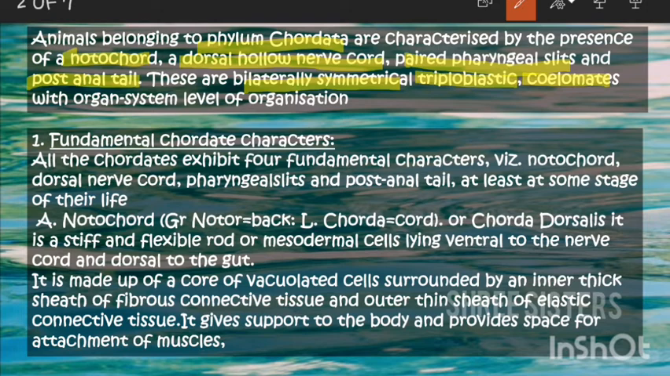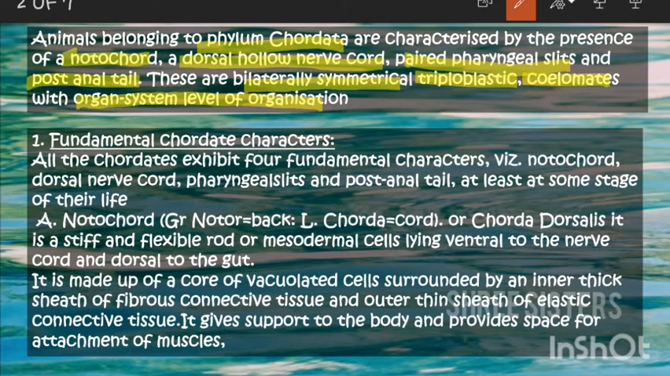They have that also, and they have organ system level of organization. We have different systems like respiratory and digestive. So all the chordates have organ system level of organization. And first let's start with the fundamental chordate characters.